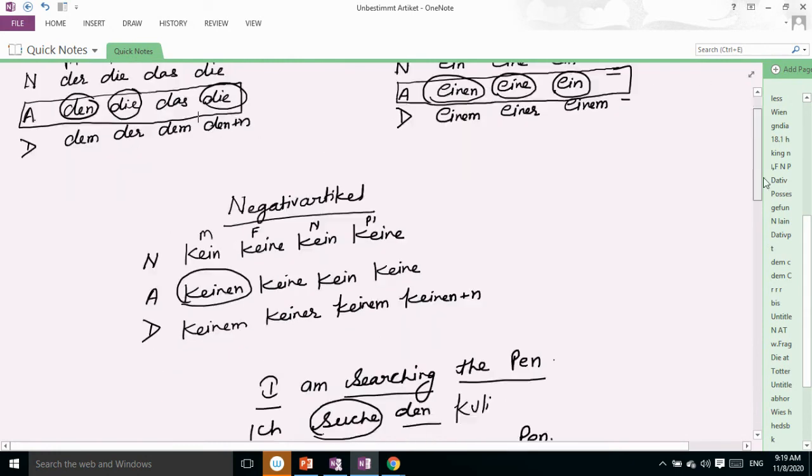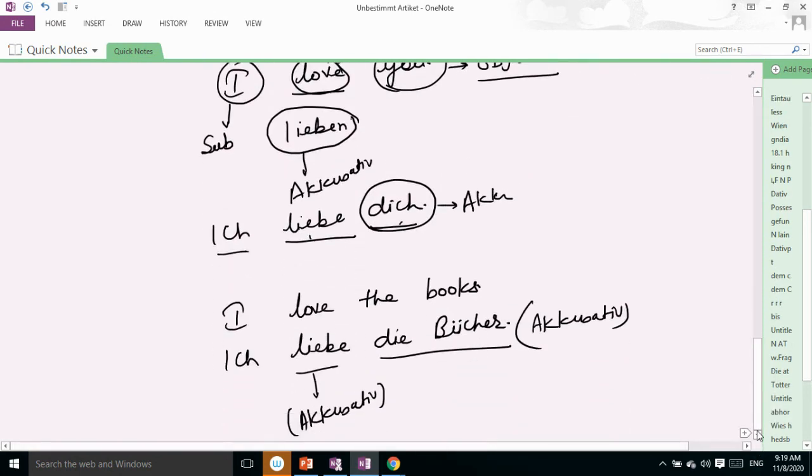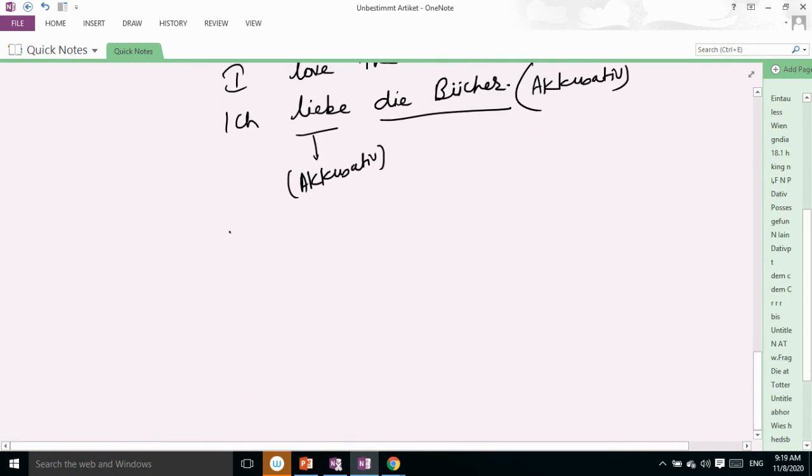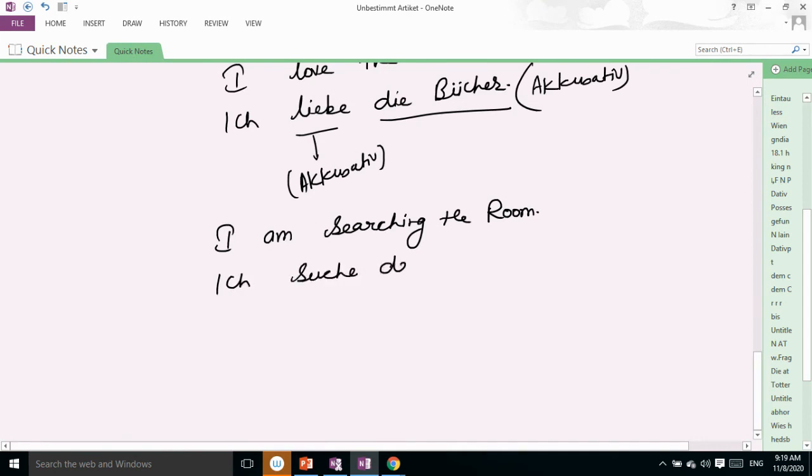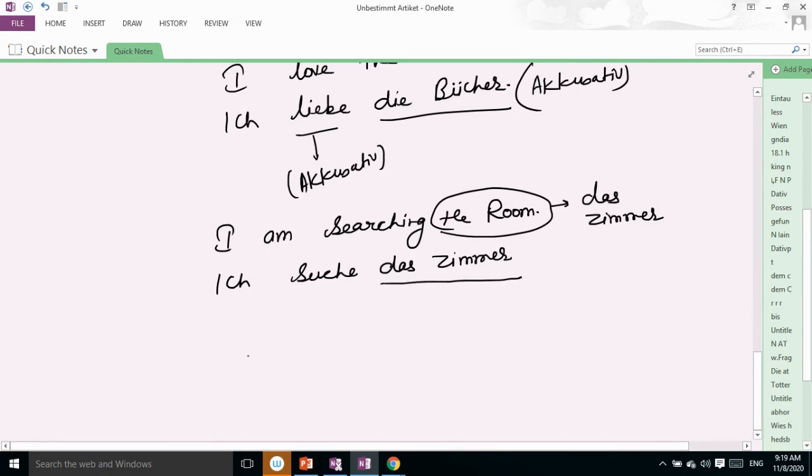Next sentence: if I say, "I am searching the room," the sentence will be "Ich suche das Zimmer." The article of room is das, which is neutral. Das Zimmer. So that's why we have used "Ich suche das Zimmer."